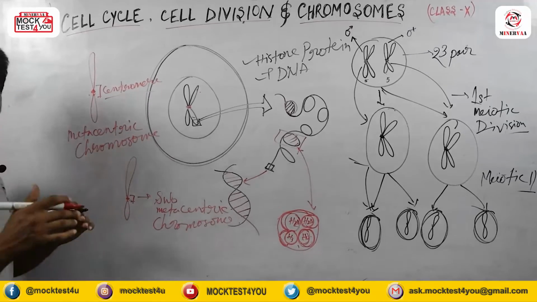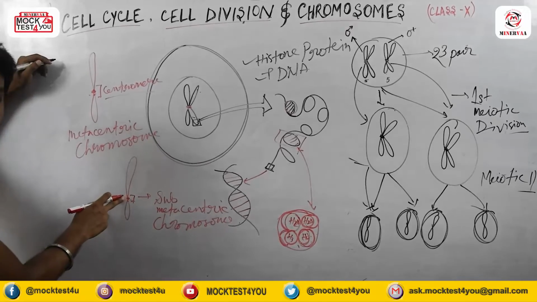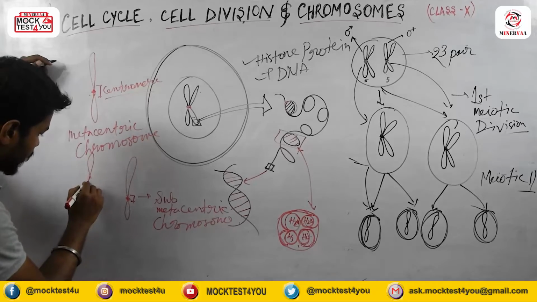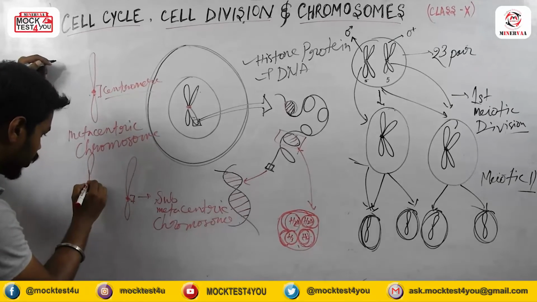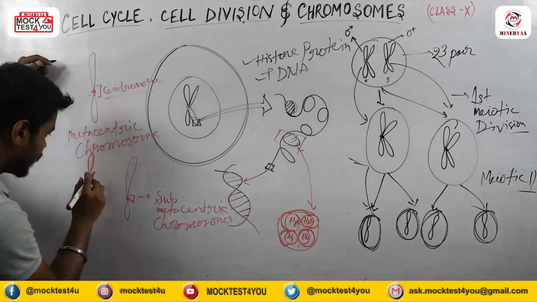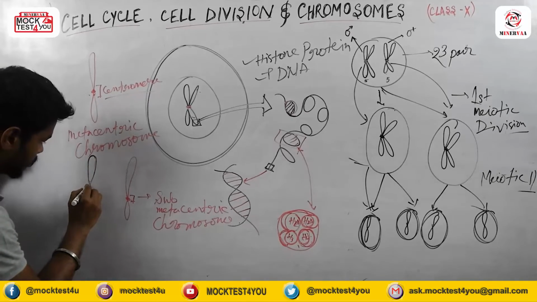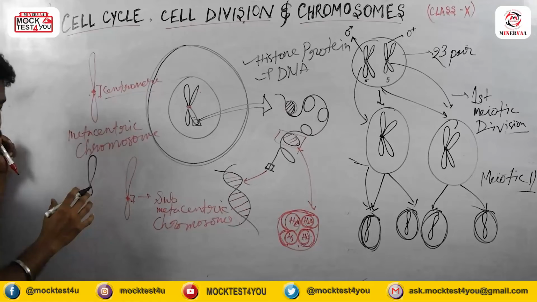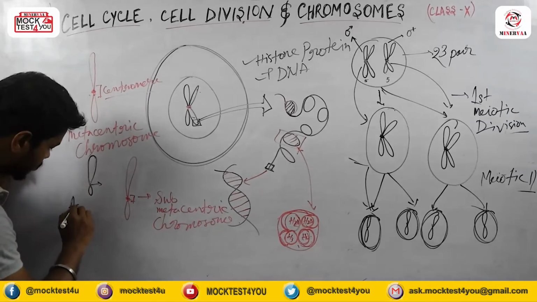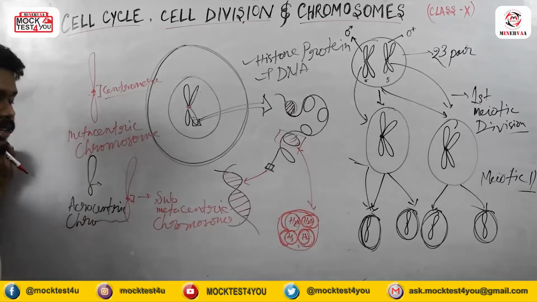Submetacentric chromosome. And there are two other kinds of chromosomes. If the centromere region is present in the tail portion, like this position, almost at the tail, not totally at the end, if the centromere is present in this kind of position, then we will call it the acrocentric chromosome.